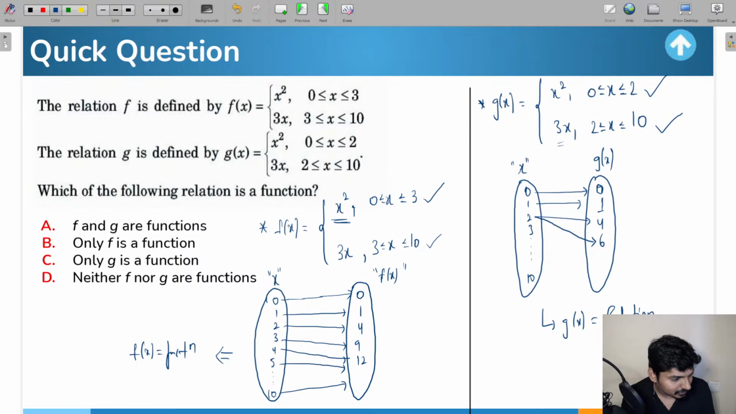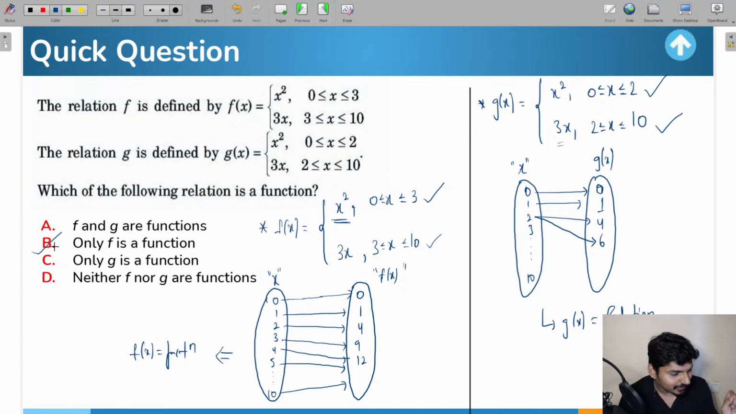Very good Rishabh, very good Pushpam. So what will the correct answer be? If you look at the options, f will be a function and g will be a relation. So option B is the right answer. Only f is going to be a function, g is not going to be a function.